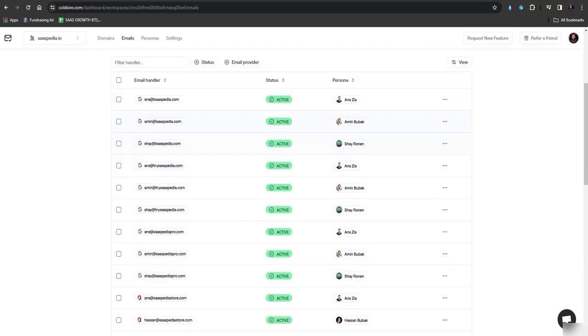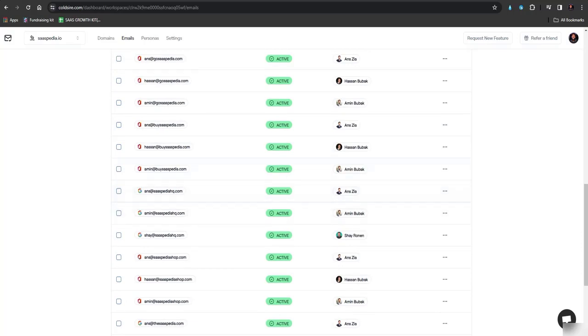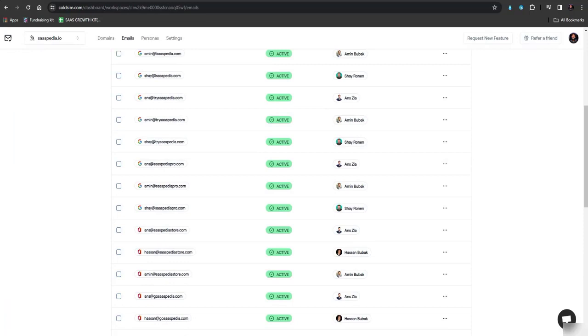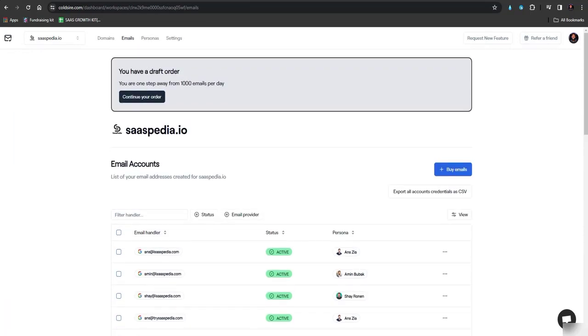And then they would even add all these emails to your Instantly account, and they will set up the warm up for you, and there is no extra fees, only $5 per domain name. And if you go to Fiverr to get these things done, you would have to pay around $20 per domain name. So this is really affordable, and you just have to buy domain, email, and that's all.